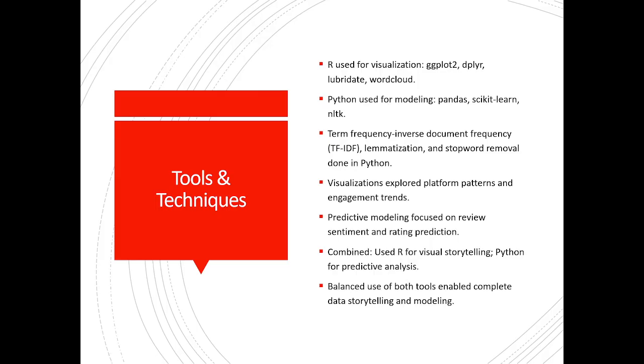Lemmatization and stop word removal were all done in Python for the predictive models. The visualizations explore the platform patterns and engagement trends, while the predictive models focus on review sentiment and rating prediction. Combined, using R for visual storytelling and Python for predictive analysis will allow good data storytelling and modeling.